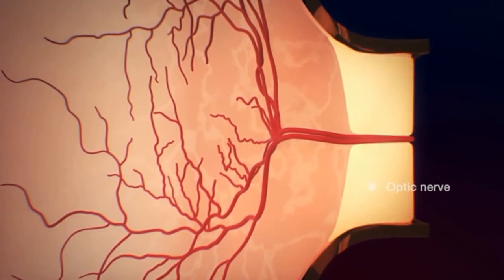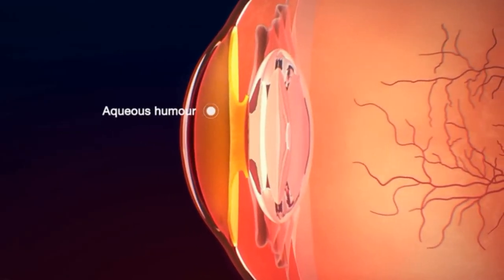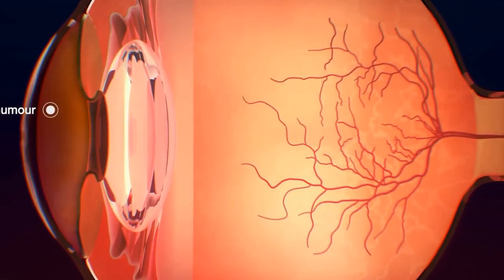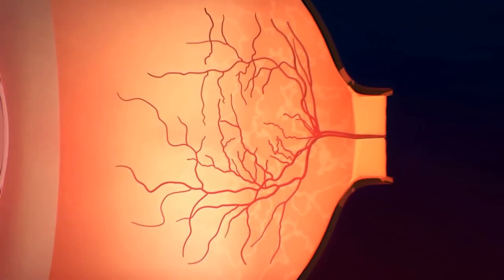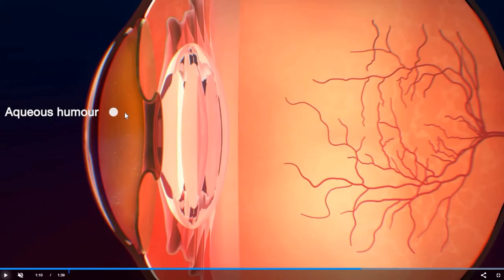Apart from these structures, there are two more structures or two more chambers which you can see in the eye, that is the aqueous humor and the vitreous humor. The front hollow portion will be filled with the liquid called aqueous humor, and the back hollow portion of the eyeball is filled with the liquid called vitreous humor.